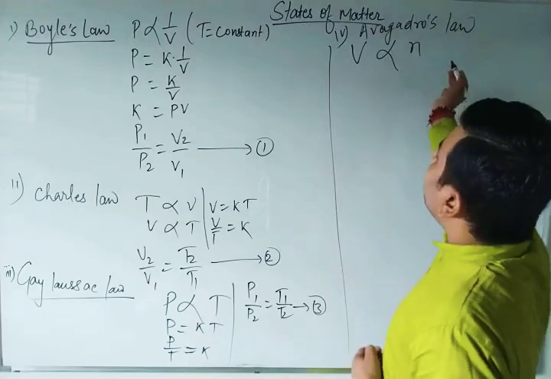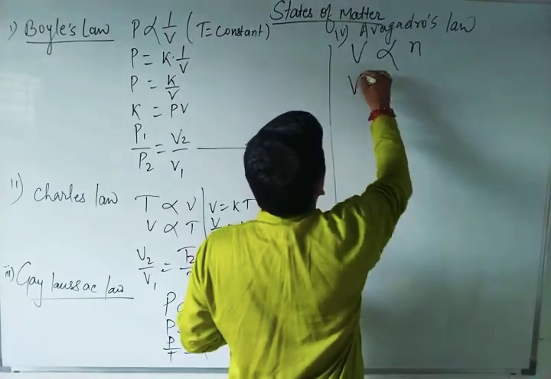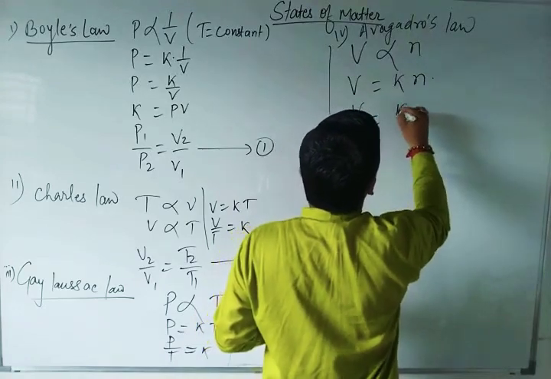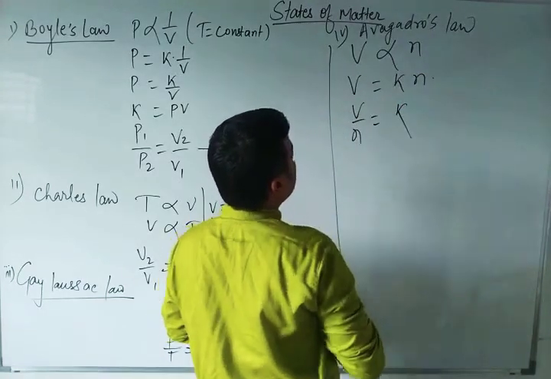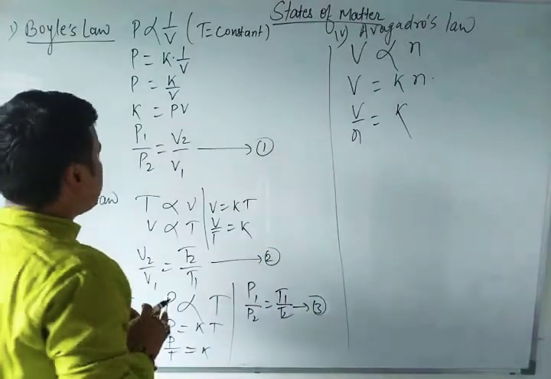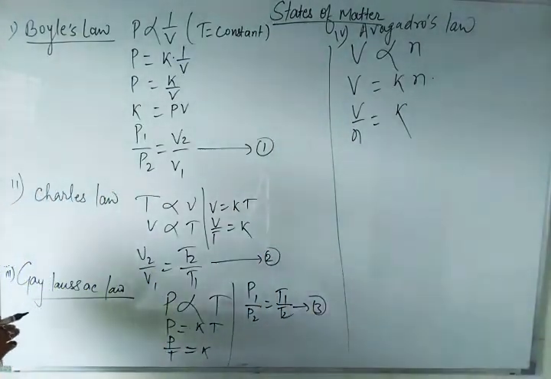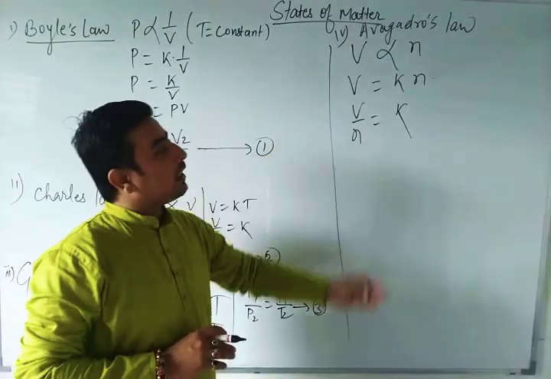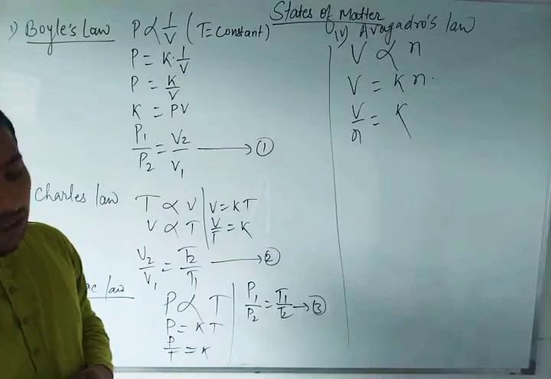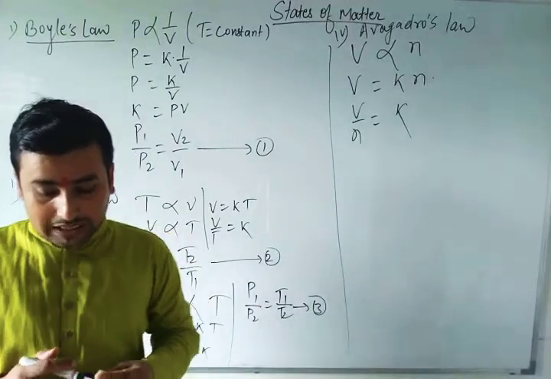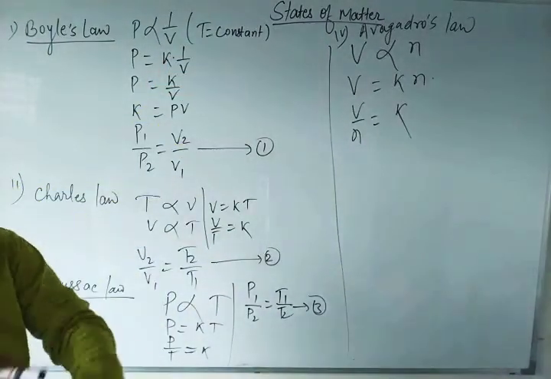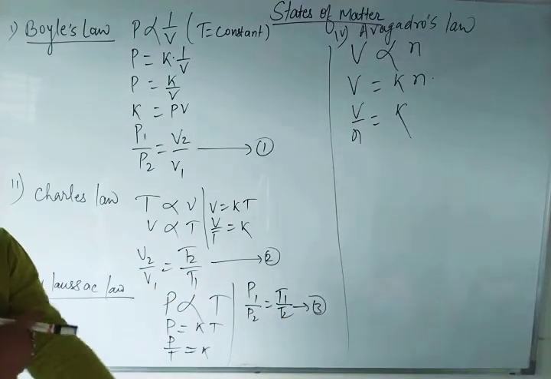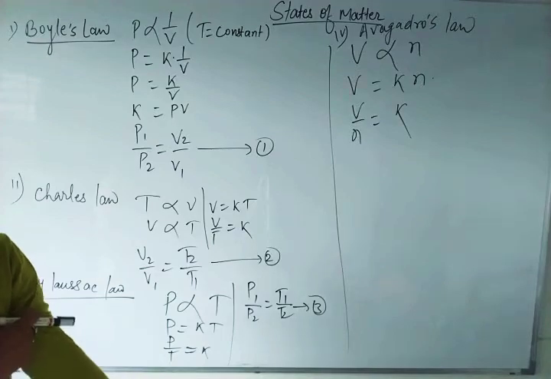So volume will increase as the number of substance increases. V is equal to Kn, or V by N is equal to K. Right? Now suppose we have pressure, volume, temperature, and again the number of substances. What we are going to do is collect all these things together and write all the laws together.